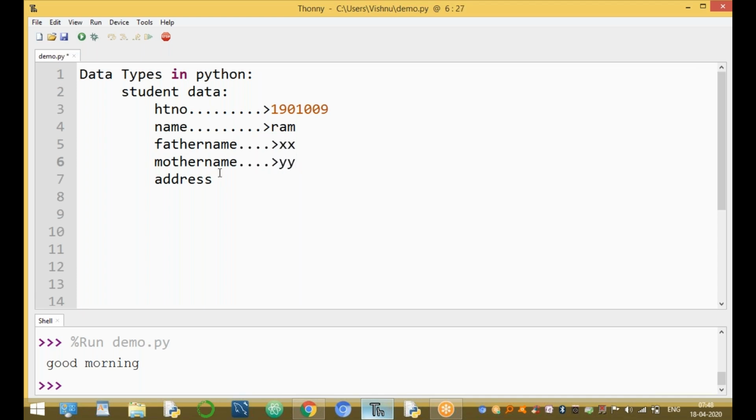For example, the address: the house number is, for example, 11 dash or 12 dash, again 34/9 is a house number. Then the street number, for example Amirpet in Hyderabad. So this is the address of the student. Another one is the age of the student, for example, 18 or 19 years.